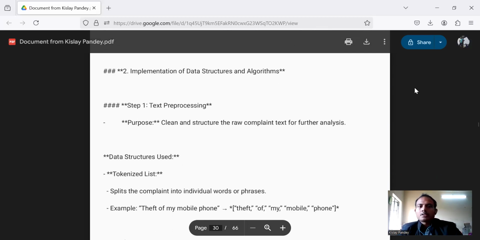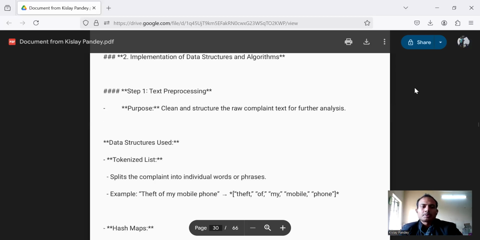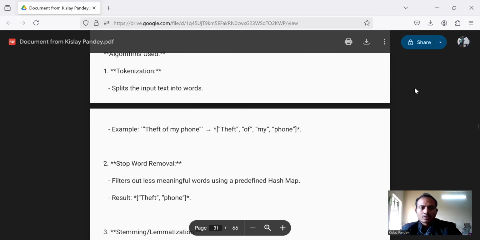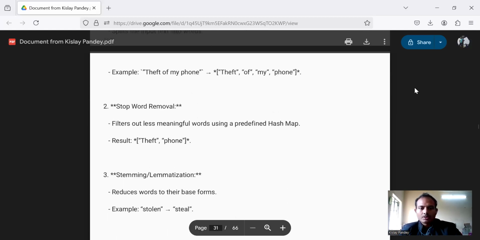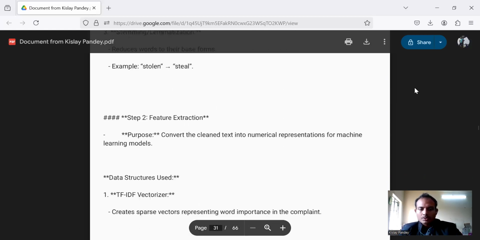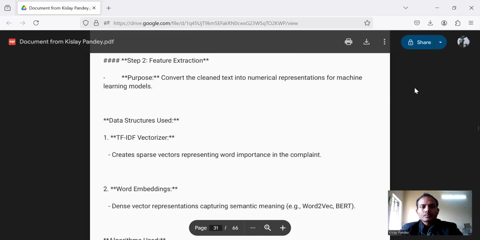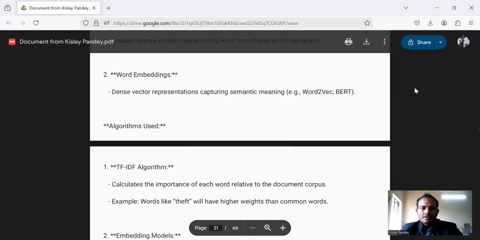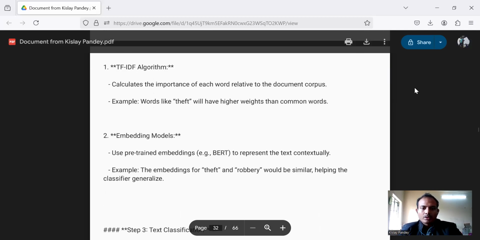Second is the implementation of data structures and algorithms. Step one is text processing; data structures are tokens and hash maps; algorithms that can be used are tokenization, stop word removal, stemming, and lemmatization. Then we use feature extraction. Its purpose is to convert the clean text into a numerical representation for machine learning models. Data structures used are TF-IDF vectors and word embeddings; algorithms are TF-IDF, embedding models, etc.